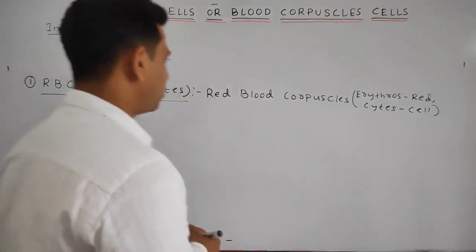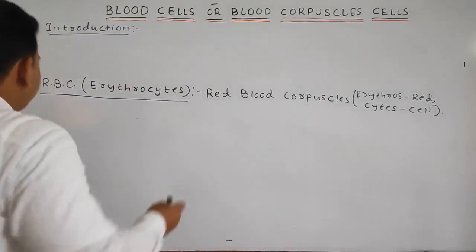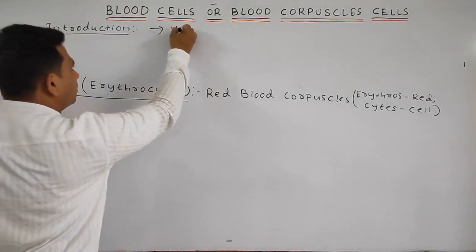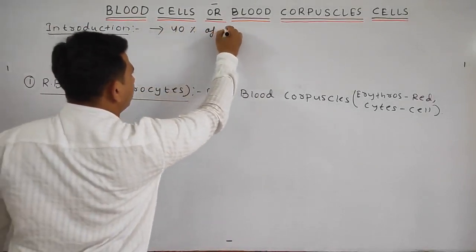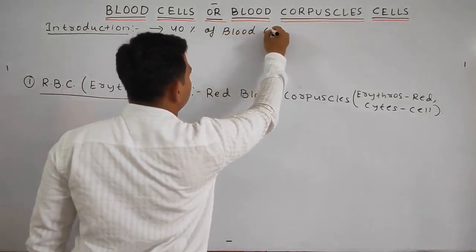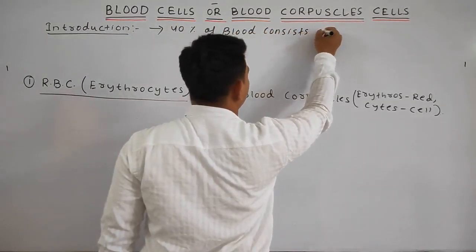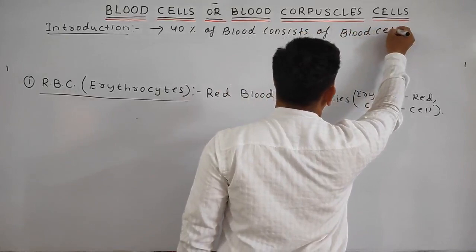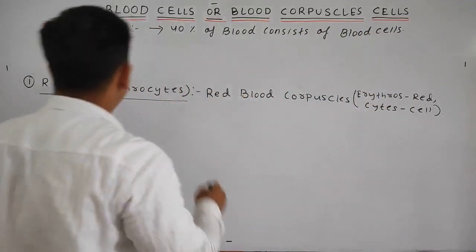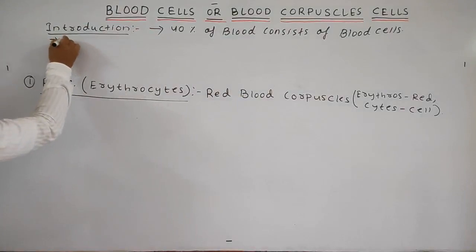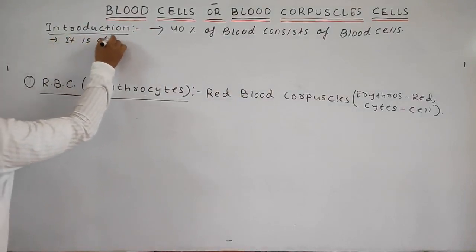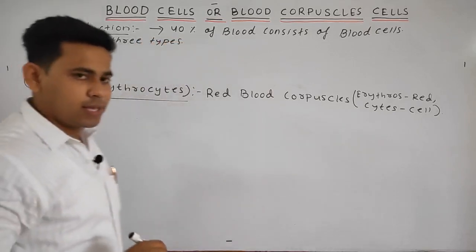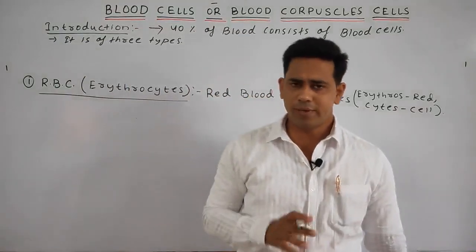Okay, let's write the first point. 40% of blood consists of the blood cells. It is of three types, students.